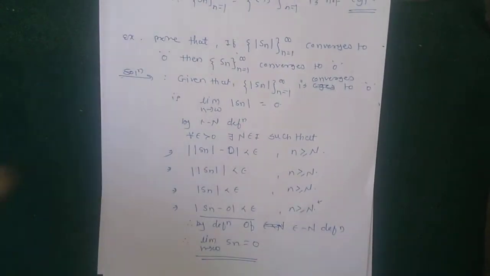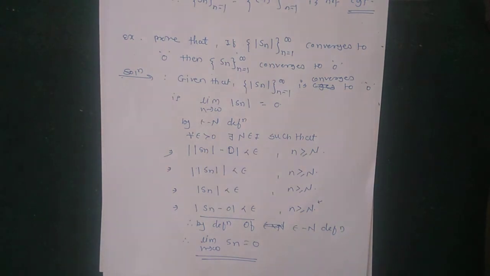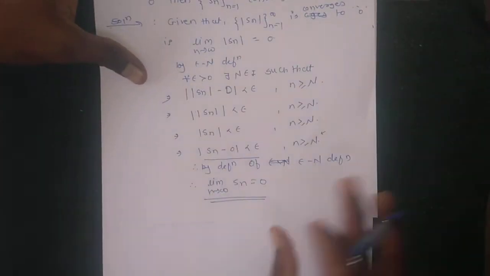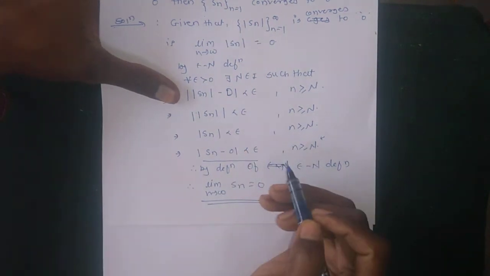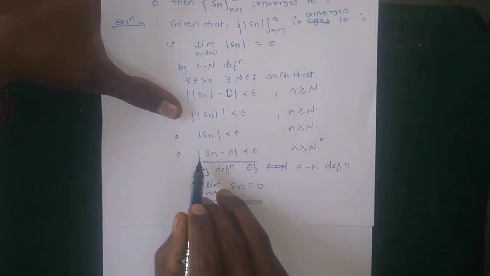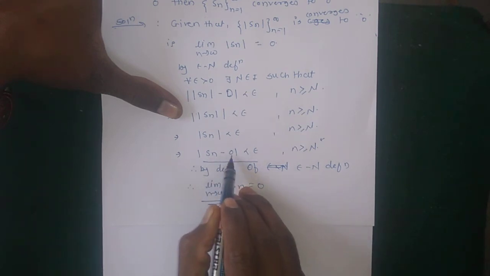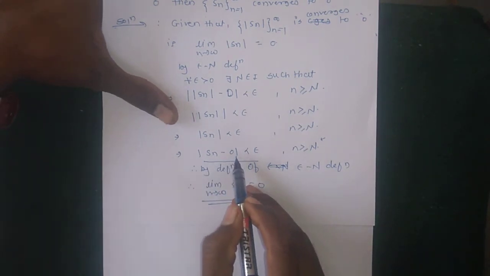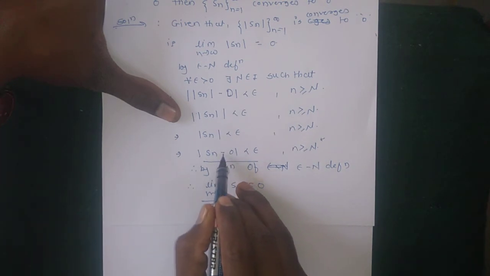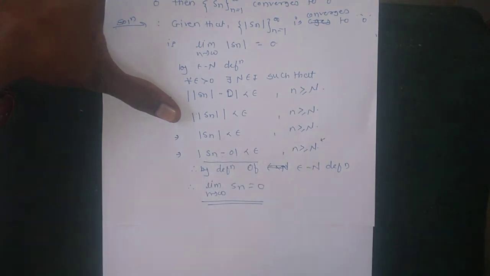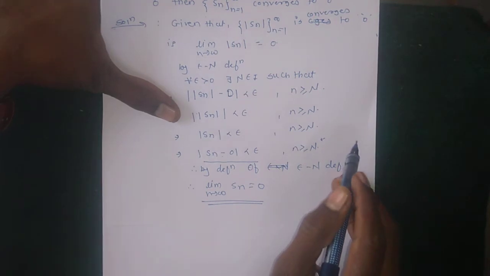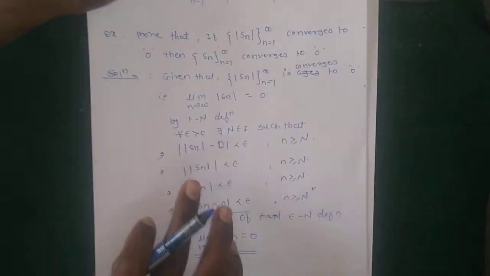This is the proof of our example. So how did we prove this? We only consider the epsilon-N definition, using it to consider |Sn minus 0| is less than epsilon. Lastly, we only rearrange this: |Sn| written in the form |Sn minus 0|, where this term and this term are the same. So we only write |Sn minus 0| is less than epsilon whenever n is greater or equal to N. This is the proof of our example.